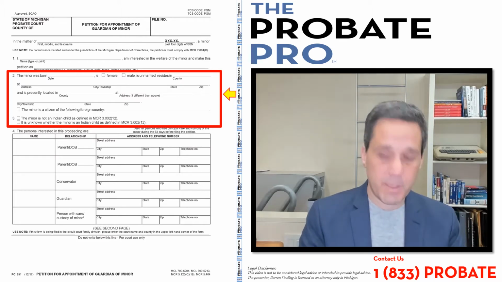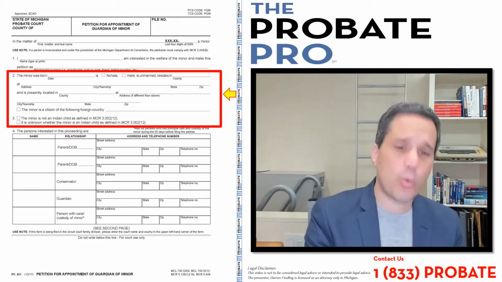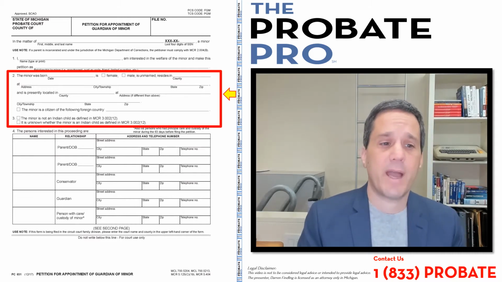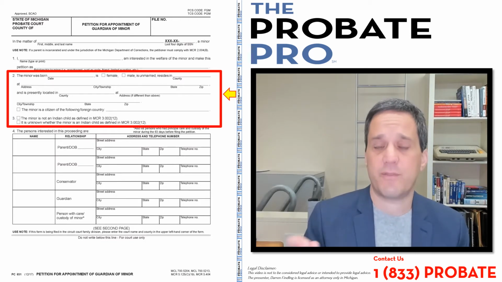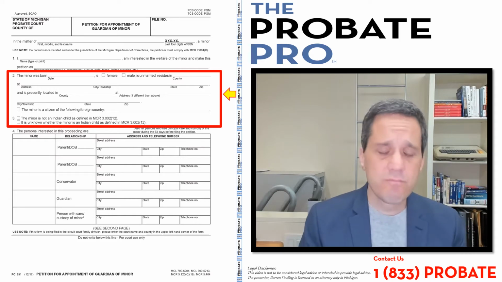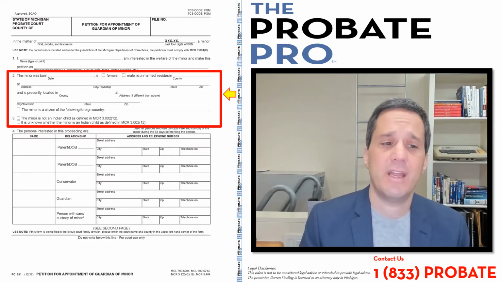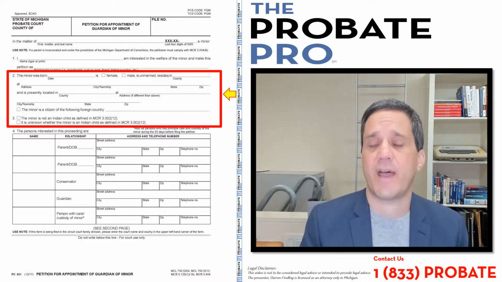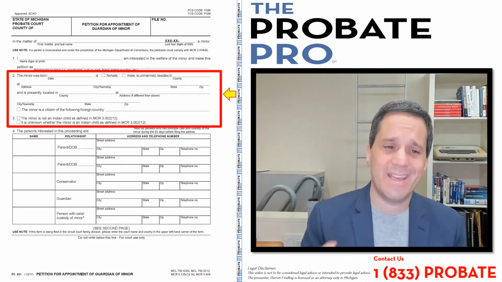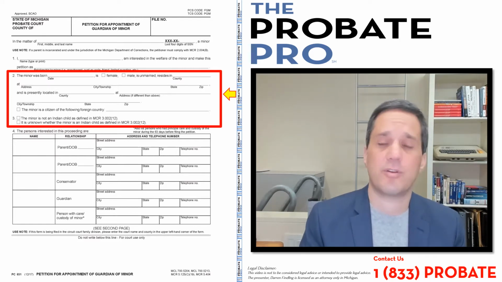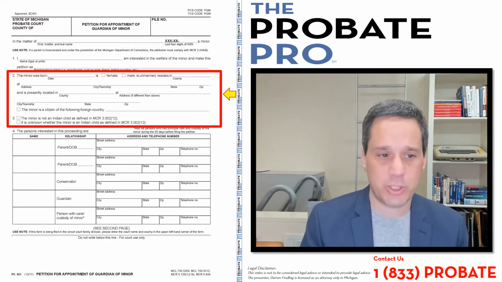Because often people move around and they may start in one county and then move to another state or into another county. The minor is a citizen of the following foreign country. If there's a foreign country involved, that section is identified, as well as if the minor is a Native American, and they use the term an Indian child as defined under the court rule. We're not going to go into that, but again, if the person is a Native American under that court rule, that box would be checked.